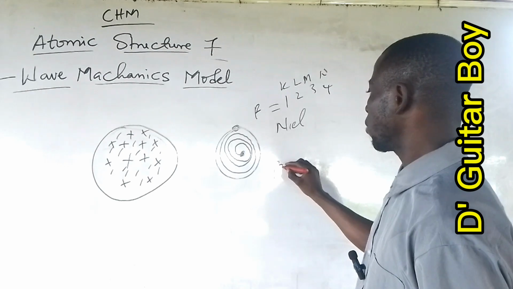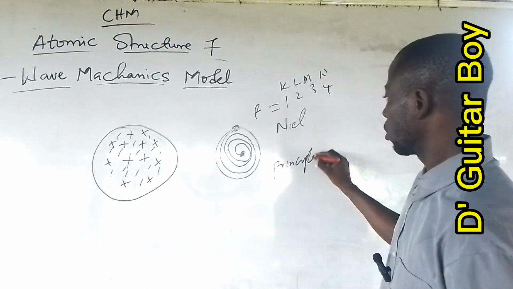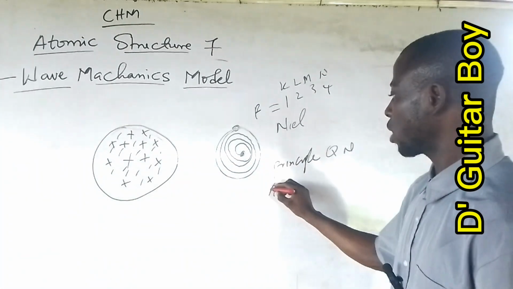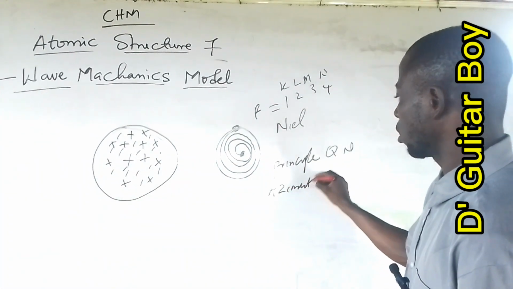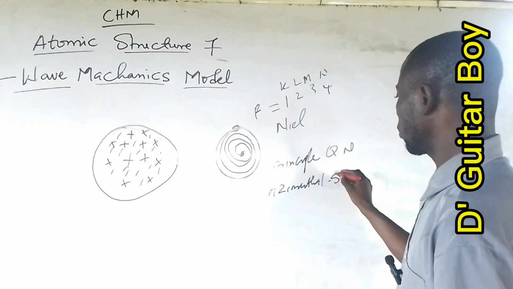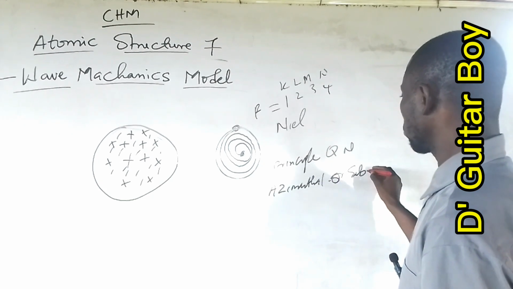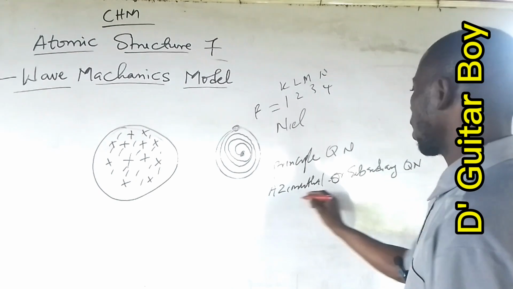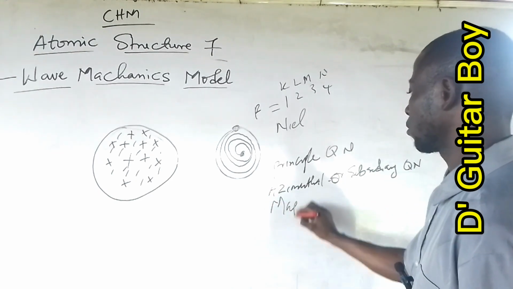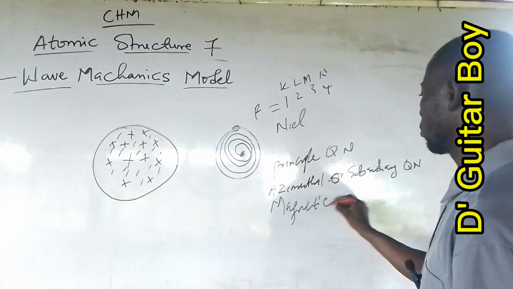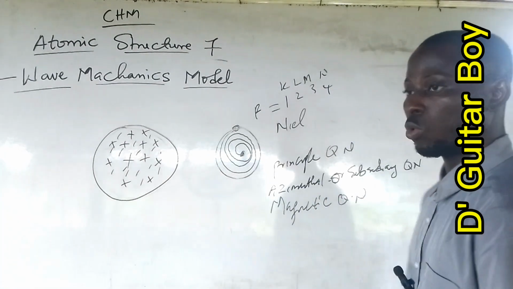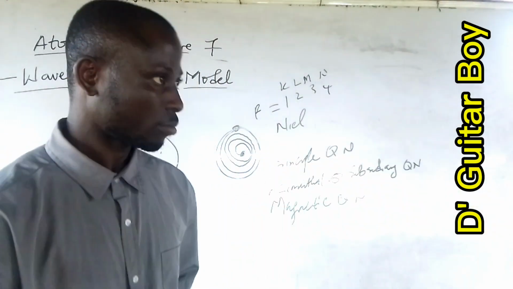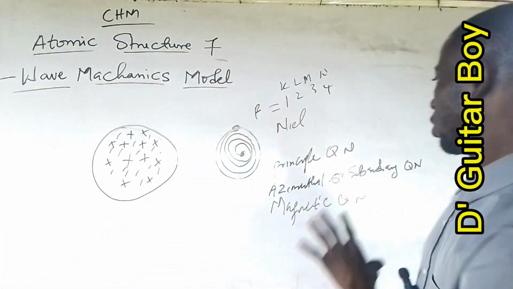The principal quantum number, the azimuthal or subsidiary quantum number, and the magnetic quantum number. So it is described by a set of these three quantum numbers.